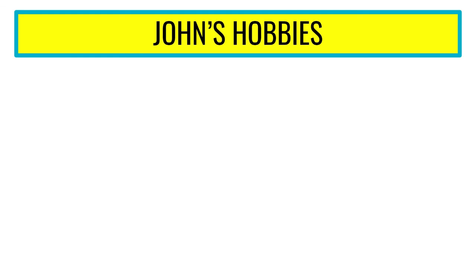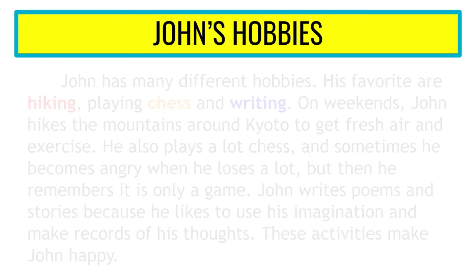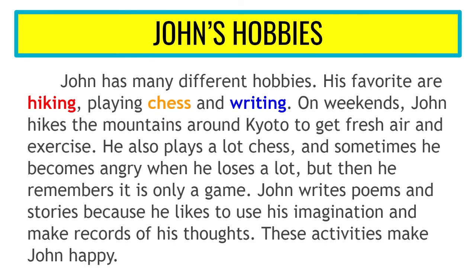Now let's look at an example paragraph about John's hobbies. So John has many different hobbies. His favorite are hiking, playing chess, and writing. On weekends, John hikes the mountains around Kyoto to get fresh air and exercise. He also plays a lot of chess, and sometimes he becomes angry when he loses a lot. But then he remembers it is only a game. John writes poems and stories because he likes to use his imagination and make records of his thoughts. These activities make John happy.